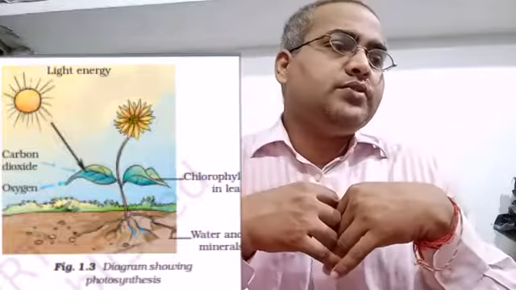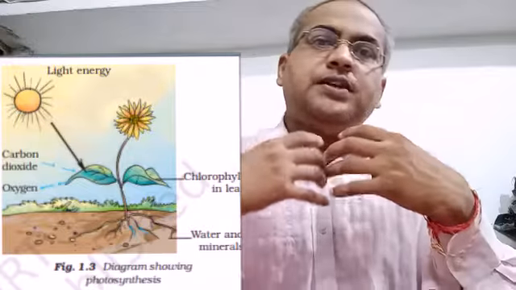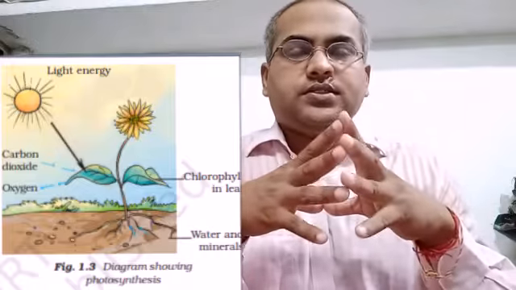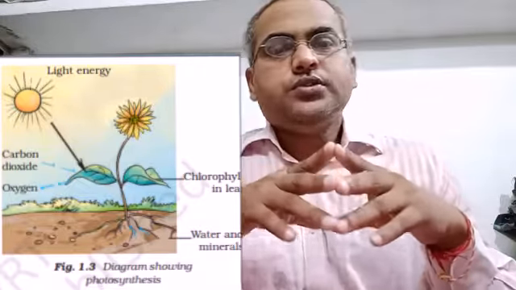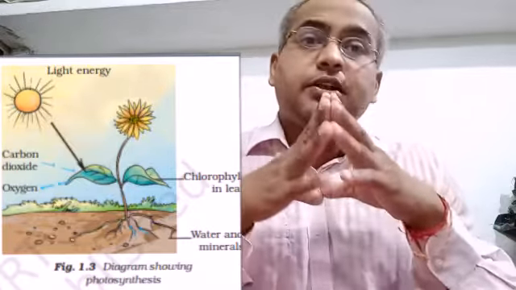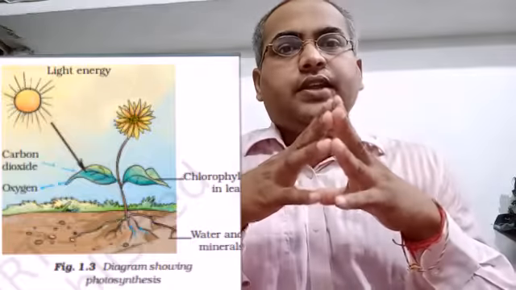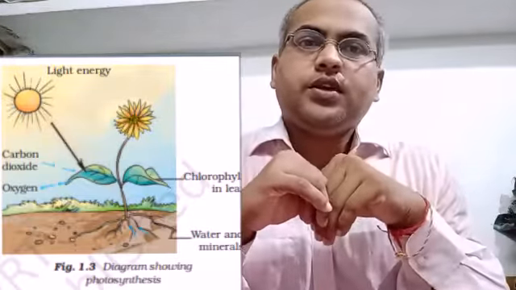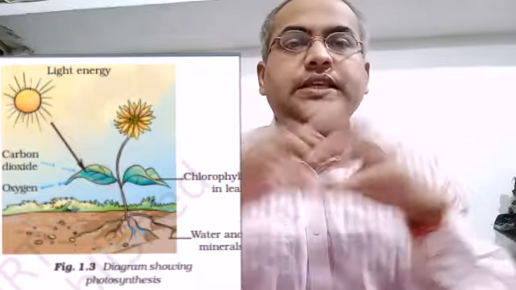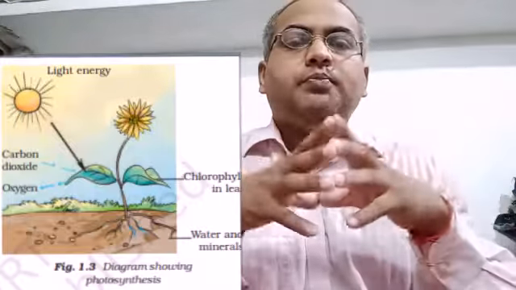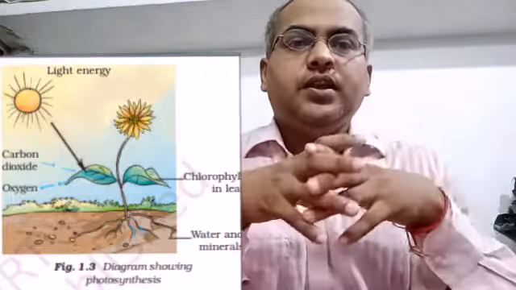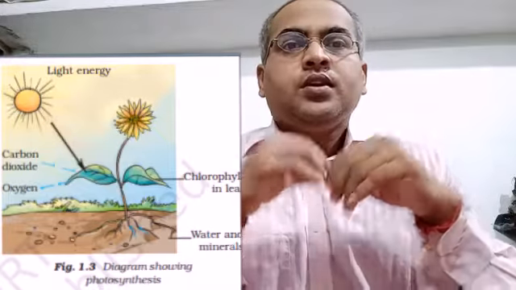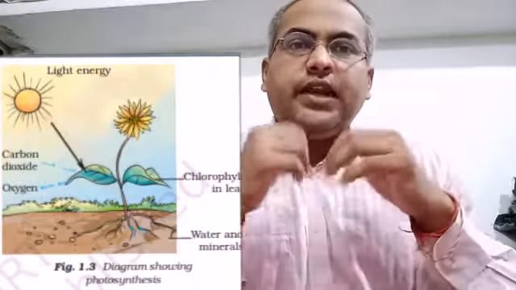Now again come back to the food making process in plants, that is photosynthesis. We already discussed that plants prepare food by the process of photosynthesis. But from where do they get the raw material? Roots absorb water and minerals from the soil. The stem helps with this, or the vessels, the pipe-like structures present in the plant, which we discussed in the chapters on transportation of water and minerals.